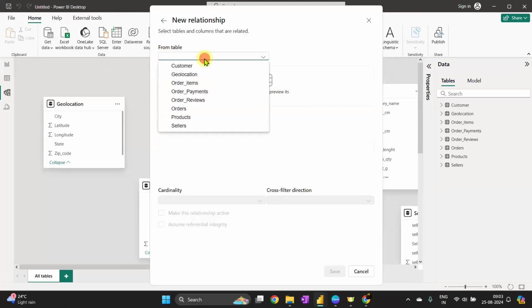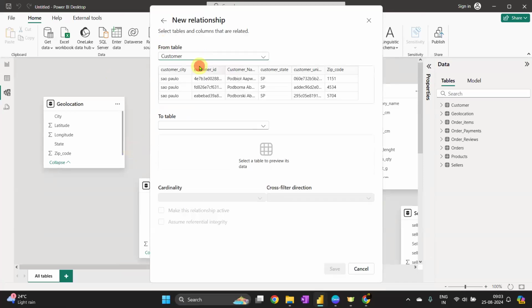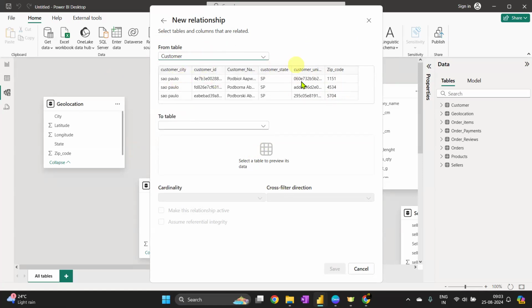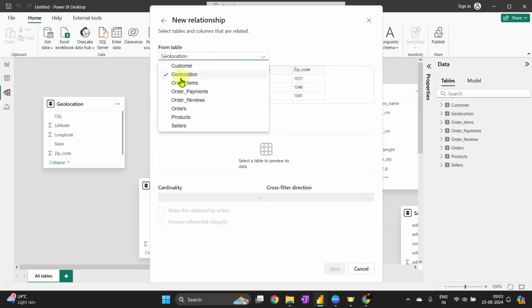There was nothing else in the order table. If I go one by one, checking if there is anything in each table. The customer table contains city and geolocation information. Okay, zip code is there. There is nothing more because all the information is here only: city, state, zip code. So all the data about the customer location is available in this table only, so I do not have to do anything. Geolocation again has the same city, state, and zip code.